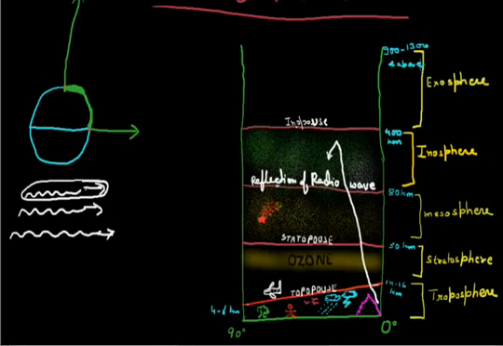And many say that there is no upper limit of the exosphere. From here the space starts. Till space we find the exosphere. So that is the importance of the exosphere, that from here we find the exit from the atmosphere.